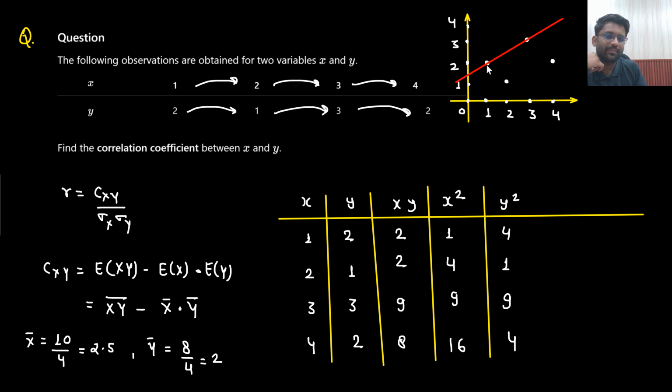You would say, sir, let's say this is point A, this is point B, this is point C, and this is point D. The distance between A and this line is 0. The distance between C and this line is 0. But this distance is more, no? This distance is also more. So what you would do is draw a line which will be right in the middle. The best possible line you need to draw.